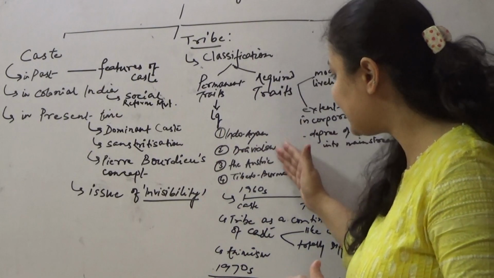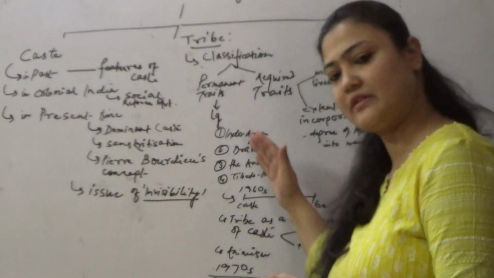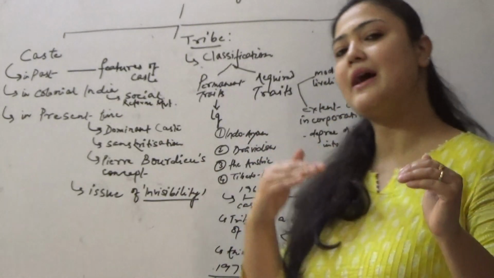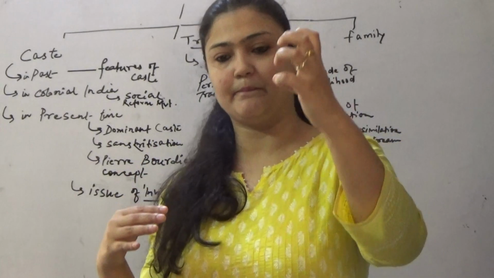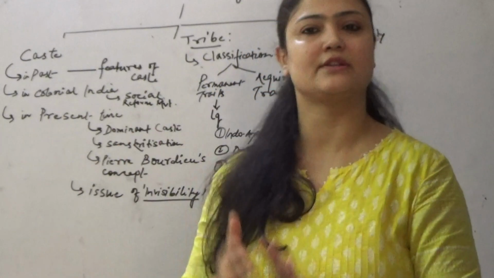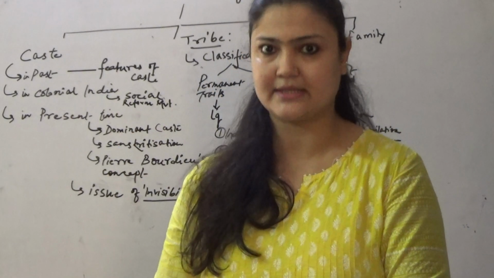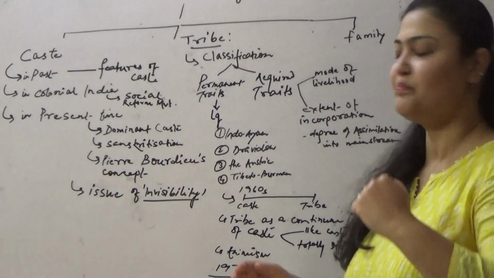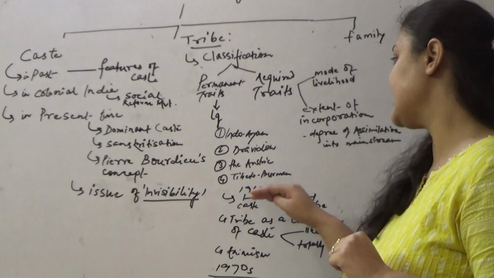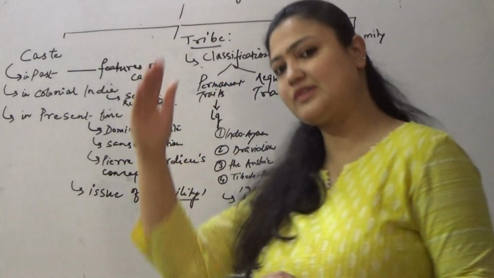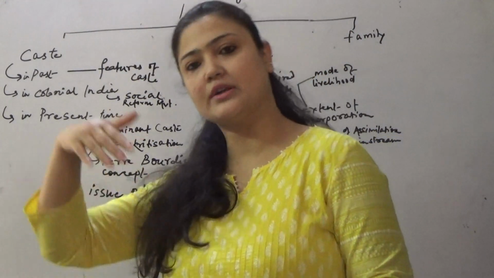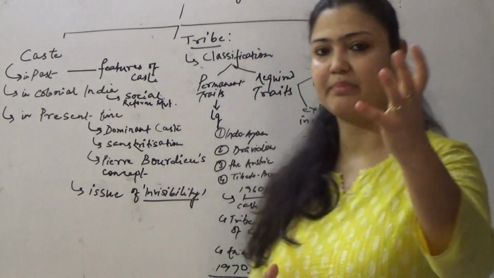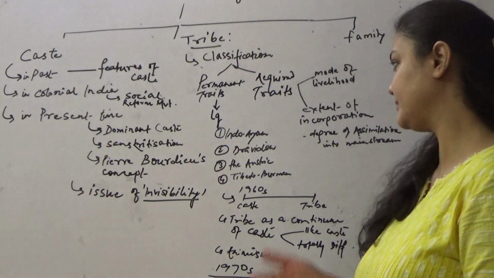And on the basis of this categorization, where are they located? Their dispersion has been discussed in your NCERT book. That is very factual, that is why I am not going to deal with that in detail. You can all go through it just to get an idea. For example, the Tibeto-Burman are mostly distributed in the northeastern part of India.